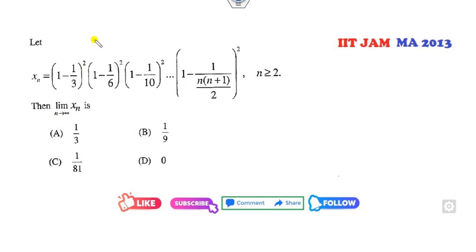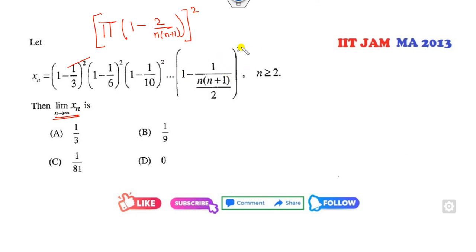Look at this another one. Again I can write this as a product of 1 minus 2 over n into n plus 1, the whole square, and your target is to find the limit.